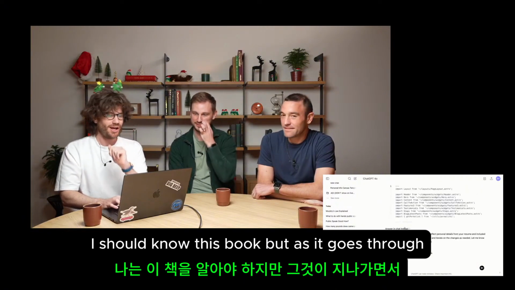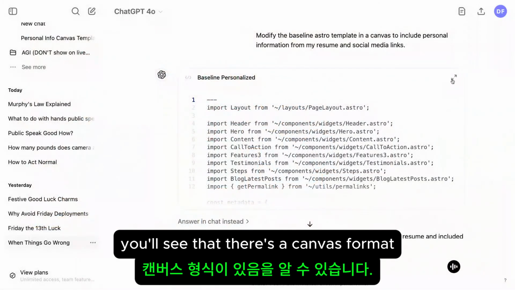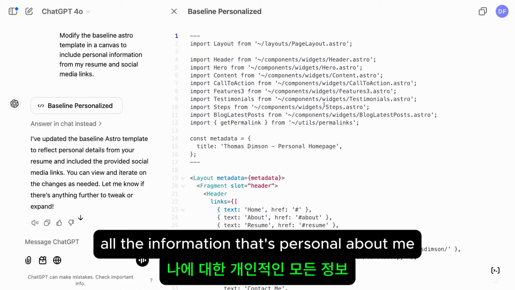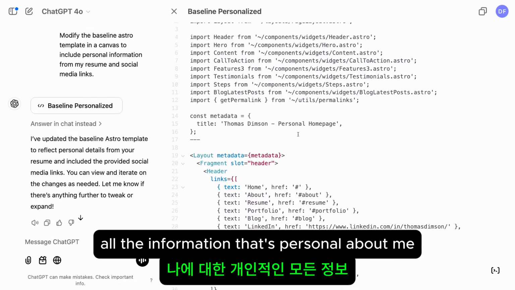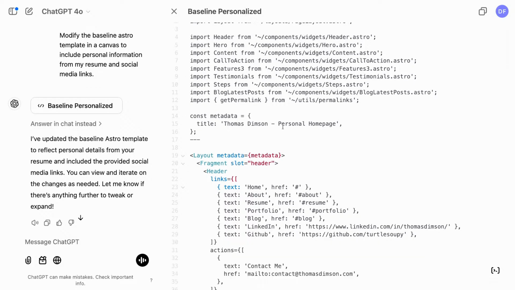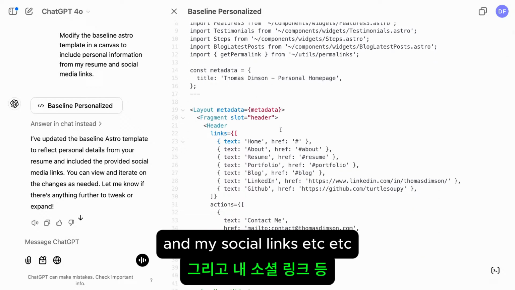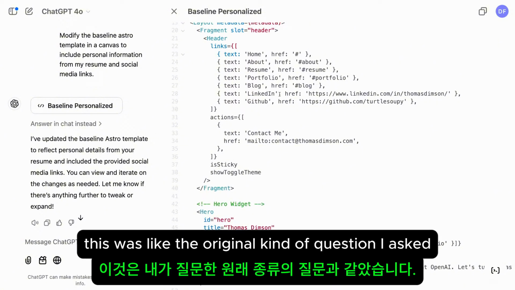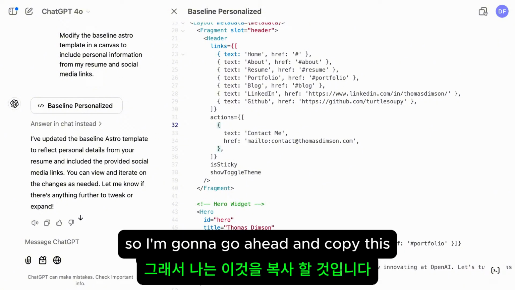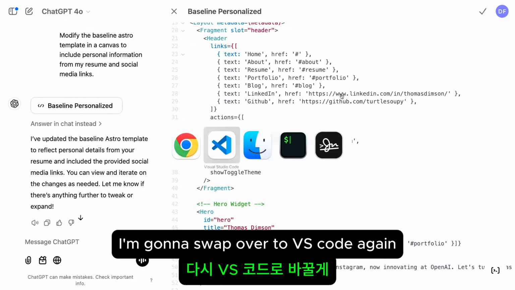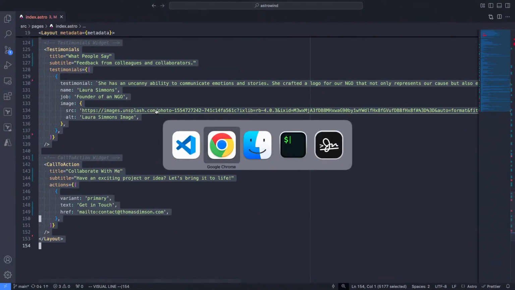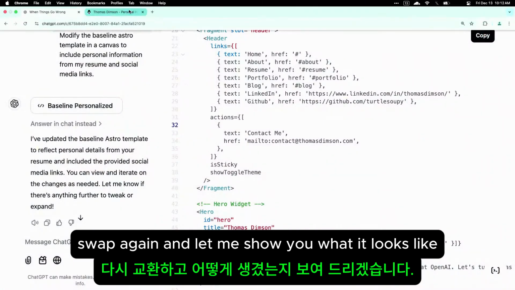I actually know this bug. But as it goes through, you'll see that a Canvas format is created here, and it has modified the template to incorporate all the personal information about me. You can see that it has information about my homepage and my social links, et cetera. And you can see this was the original question that I asked. I'm going to copy this, swap over to VS Code again, paste that in, save that. Swap again, and let me show you what it looks like.